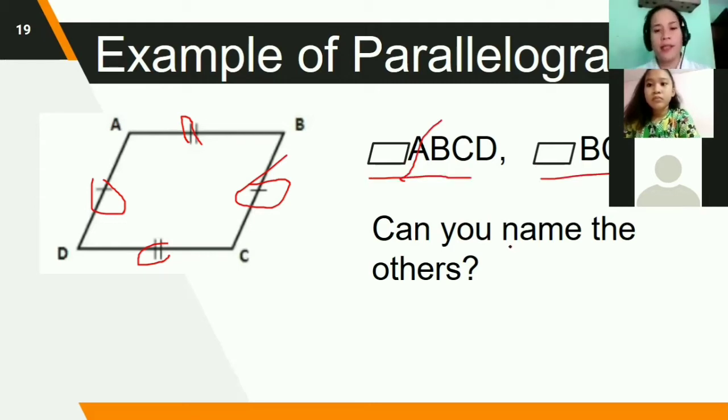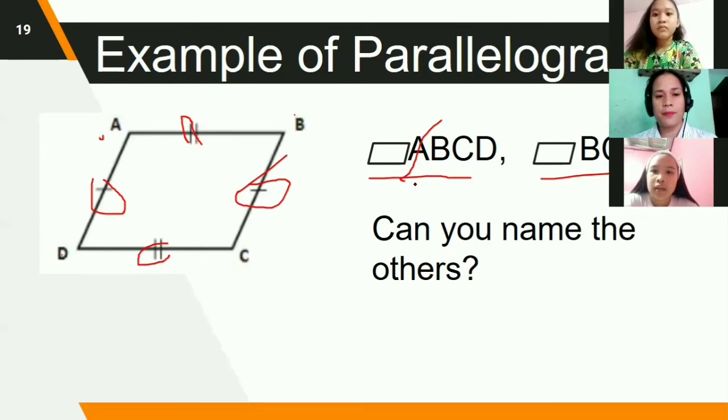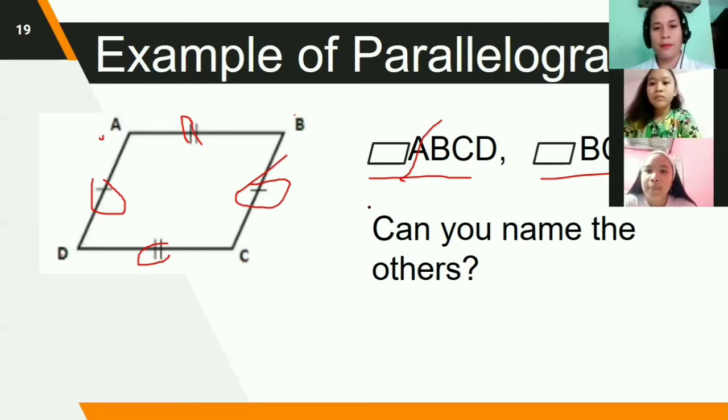Can you name the others, class? So I stop here. This is BCDA. Can you name the other, class? Who will answer? You can answer, Angel. DABC. Okay, thank you. And then Angel, can you give some? Parallelogram DABC. Okay, and then Shaira, can you give one? Parallelogram DCBA. Okay, very good.